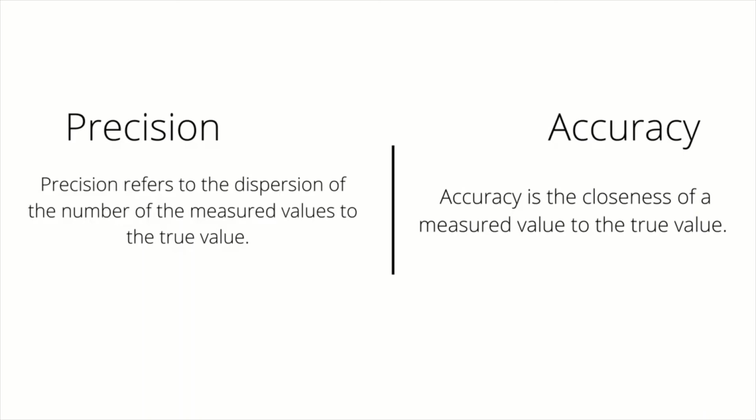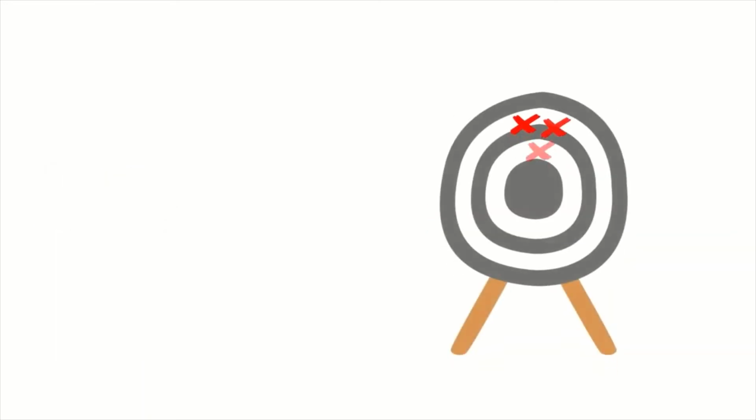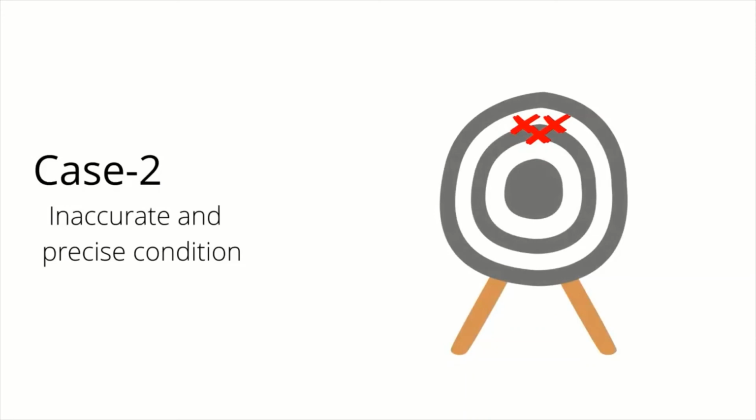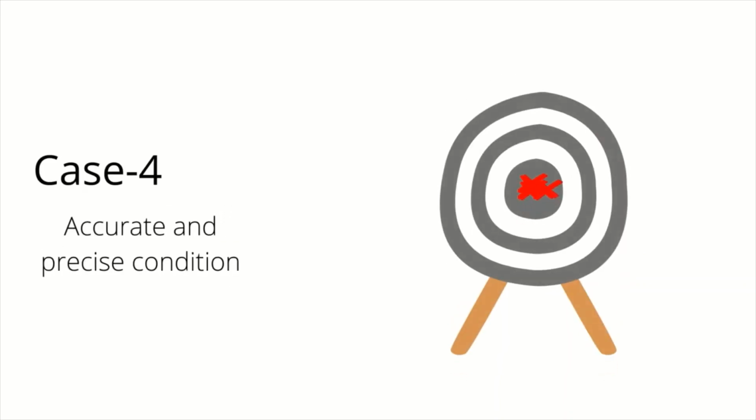Let's understand this with the below four conditions. First, the three measured values are far from the true value and widely dispersed, so it is an inaccurate and not precise condition. Second, all three measured values are far from the true value and close to each other, so it is an inaccurate and precise condition. Third, all three measured values are close to the true value and widely dispersed, so it is an accurate and not precise condition. Fourth, all the measured values are close to the true value and close to each other, so it is an accurate and precise condition.